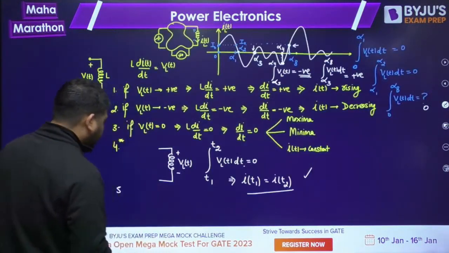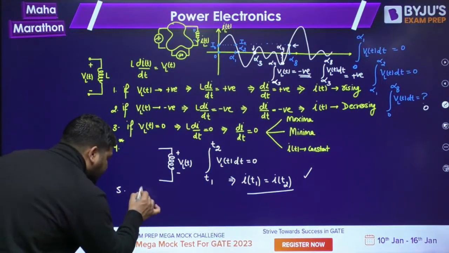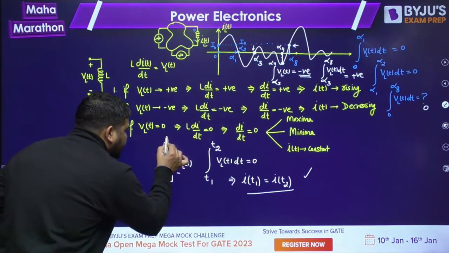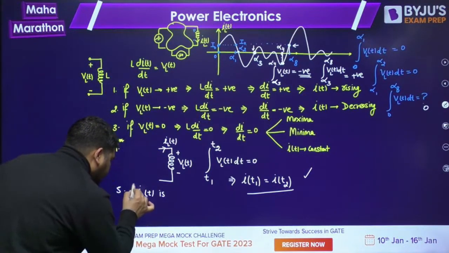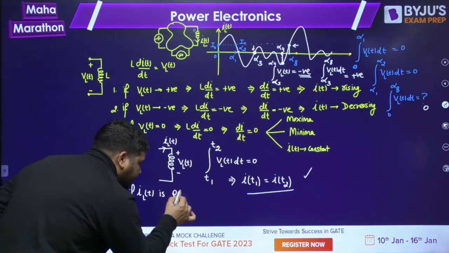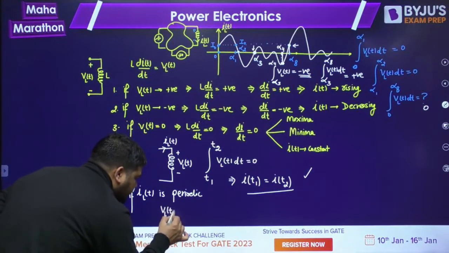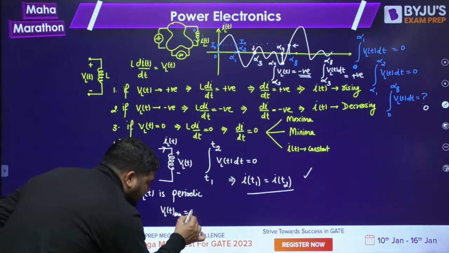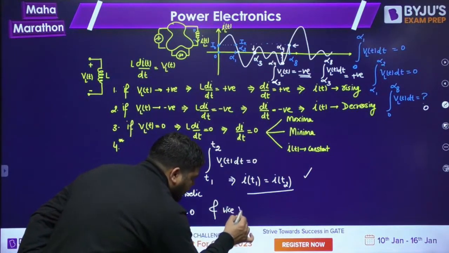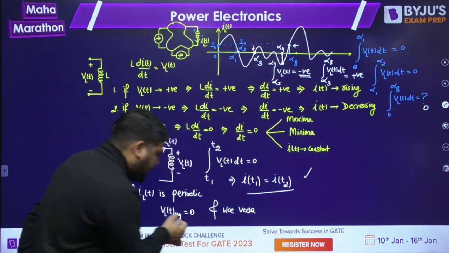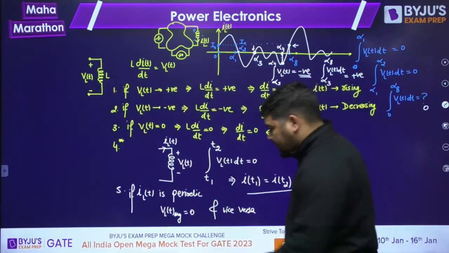Let me write one more point on the inductor. Whenever the current ILT is periodic, VLT average will be 0. The average voltage across the inductor will be 0, and vice versa. I'm not telling you why this is true, because it's not the right time anyway.